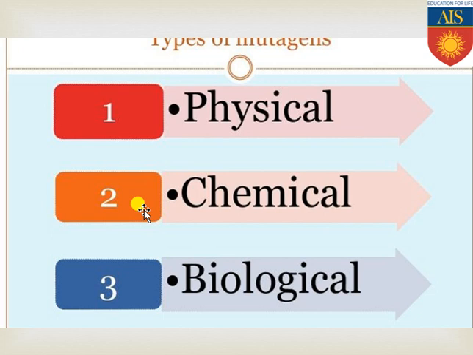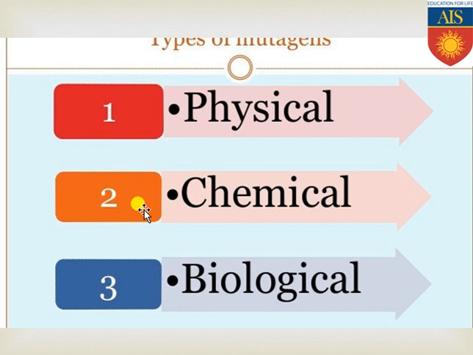As well as the biological mutagens, obviously some viruses, such as Rous sarcoma virus and human papilloma virus, are considered mutagens because they cause mutation and also cause cancer in various individuals. So these are the various kinds of mutagens, their categories with their examples, which we have discussed in this slide.